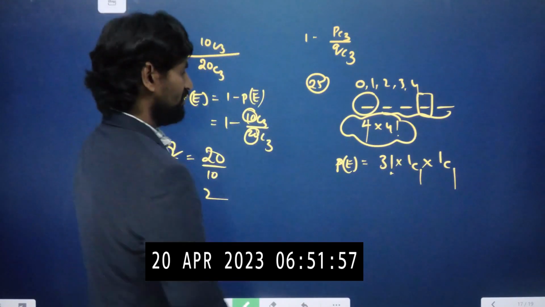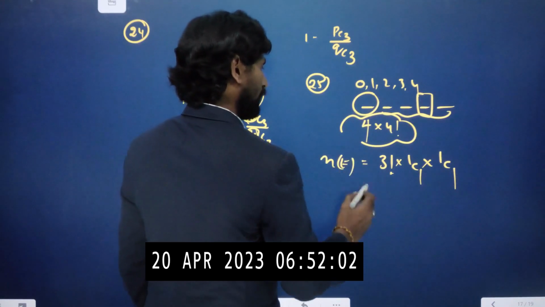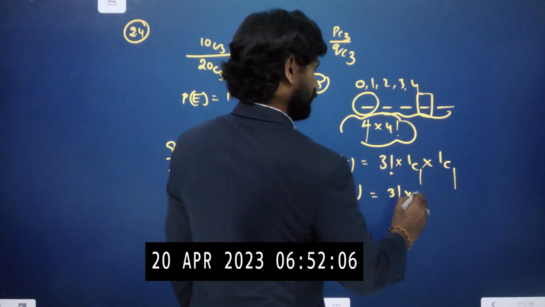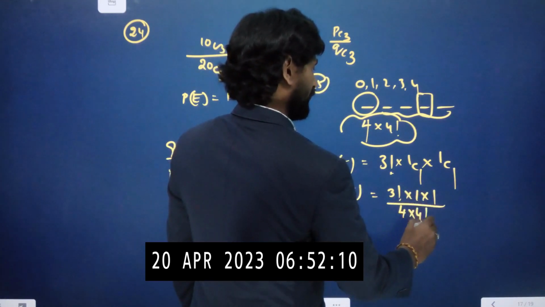This is n of E value. Therefore, the probability is 3 factorial into 1C1 into 1C1 by 4 into 4 factorial.